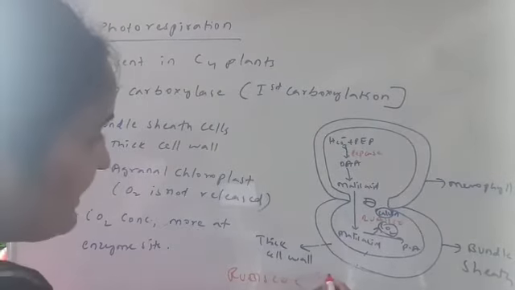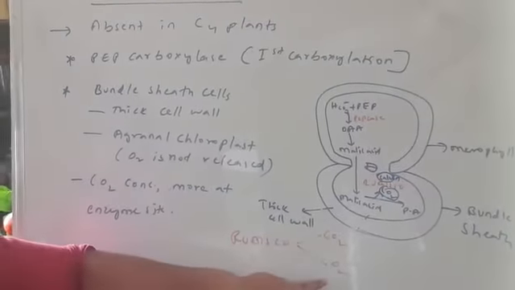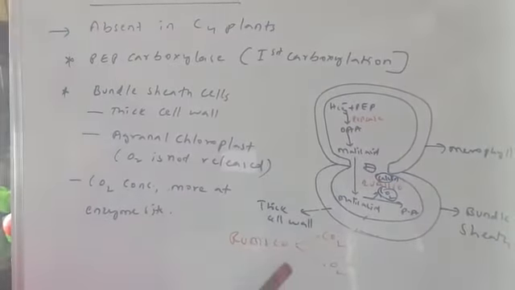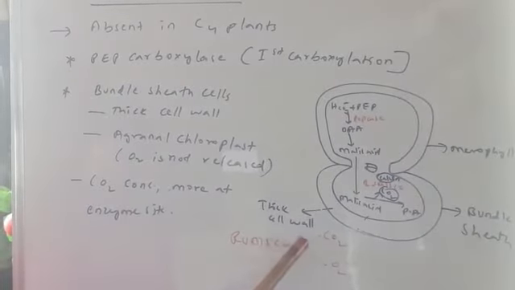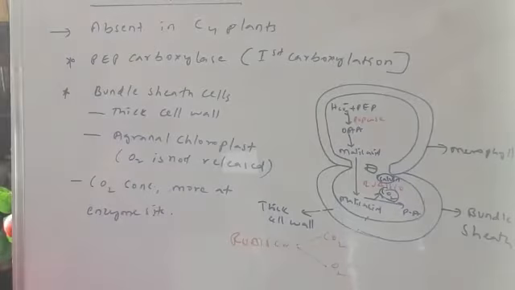It has affinity with CO2 and affinity with oxygen. If CO2 concentration is high, Rubisco will help in carboxylation. If oxygen is more, then Rubisco will perform oxygenation. Rubisco enzyme has a dual character. Either it can help in carboxylation or in oxygenation.